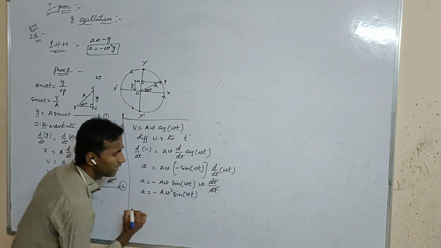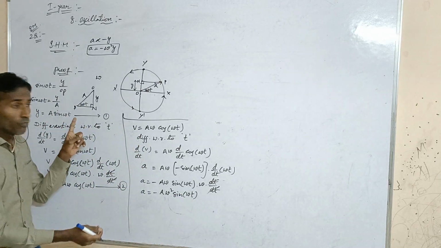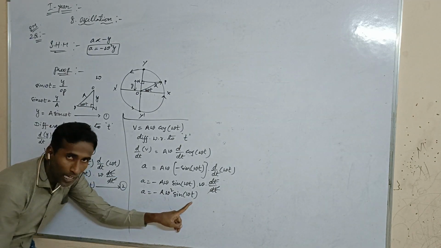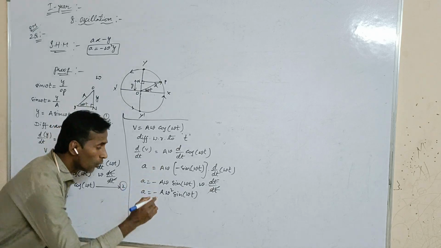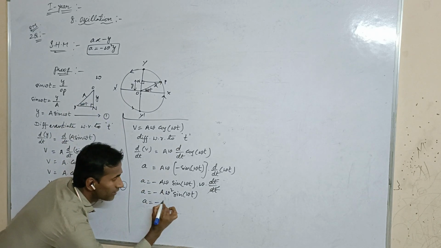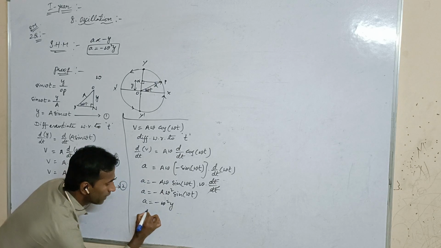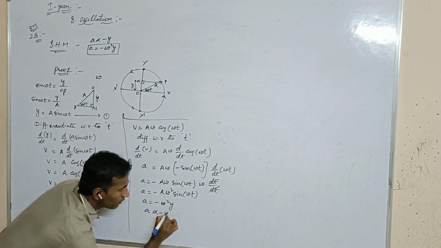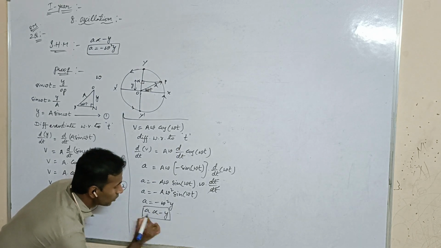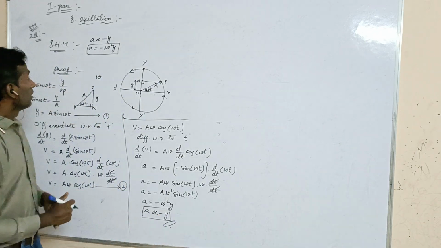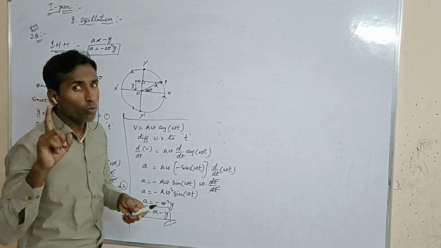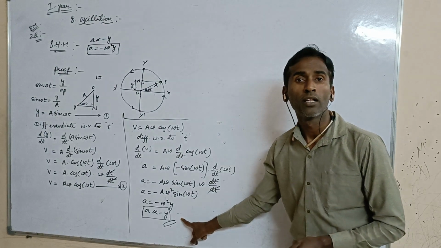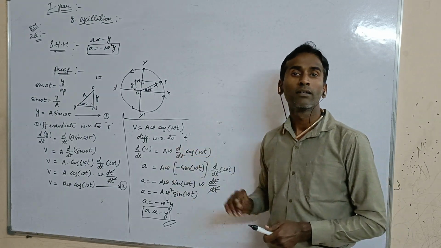sine of omega t. So from equation 1, y is equal to A sine omega t. Replacing that, we can write a is equal to minus omega square into y. Then a is directly proportional to minus y. This is the required equation. So what can we prove here? When a particle moves in uniform circular motion, its projection is simple harmonic. Okay, this is the required formula.